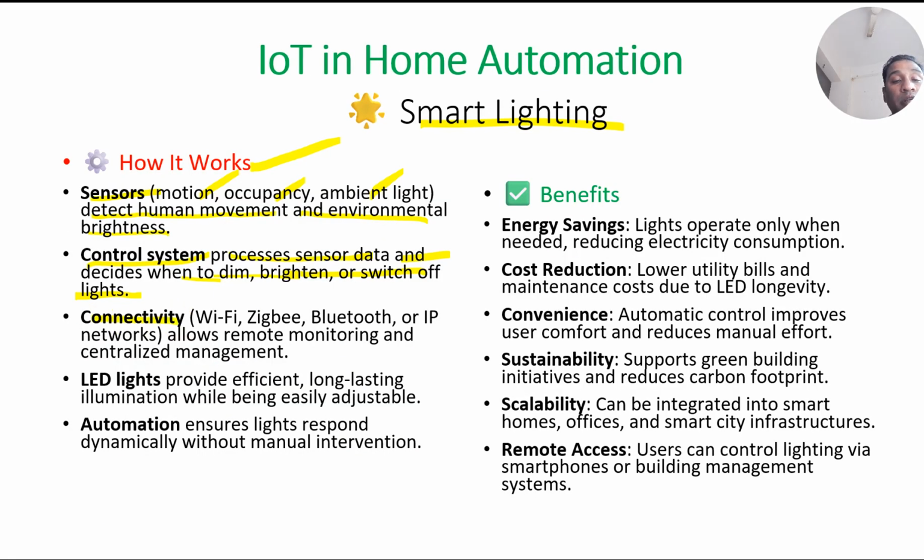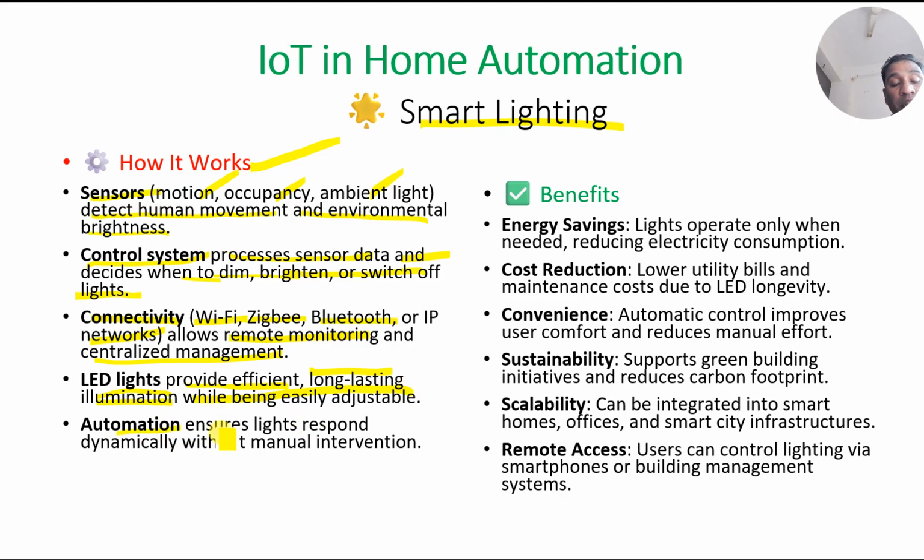Connectivity: how are we connecting our system? We connect our IoT board to the internet via Wi-Fi, or we use Zigbee, or Bluetooth, or any IP enabled networks. They allow remote monitoring and centralized management. The LED lights are efficient, long lasting illumination while being easily adjustable.